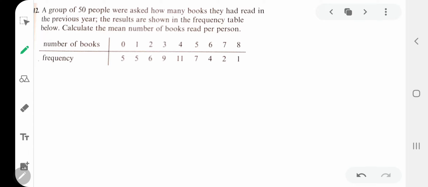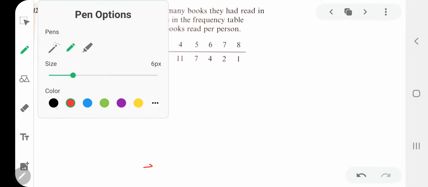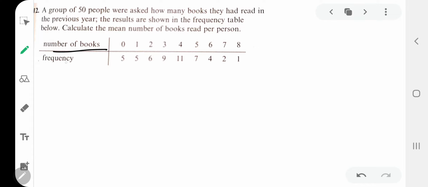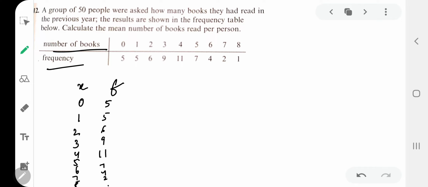Dear kids, let's see our next problem. It says a group of 50 people were asked how many books they had read in the previous year. The results are shown in the frequency table. Calculate the mean number of books read per person. Now in this case, number of books will be called X variate and your frequency will be F variate. For X variate, you have 0 books, 1, 2, 3, 4, 5, 6, 7, 8, and the frequency is 5, 5, 6, 9, 11, 7, 4, 2, 1.